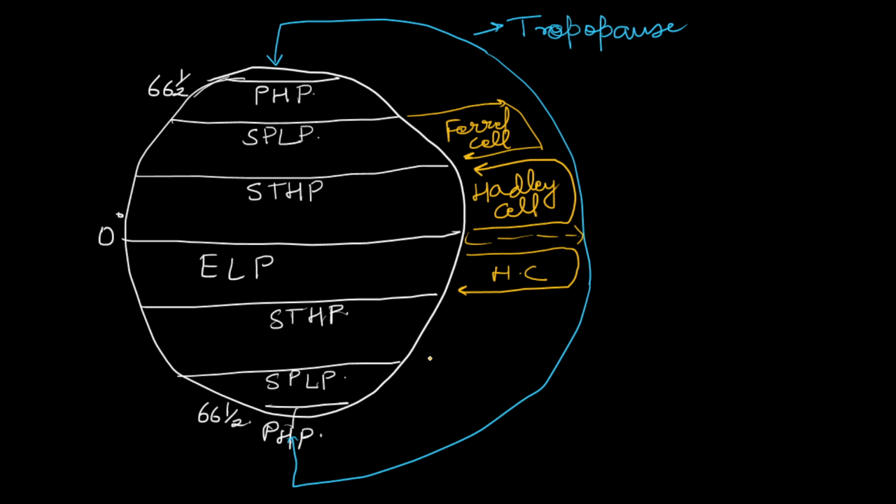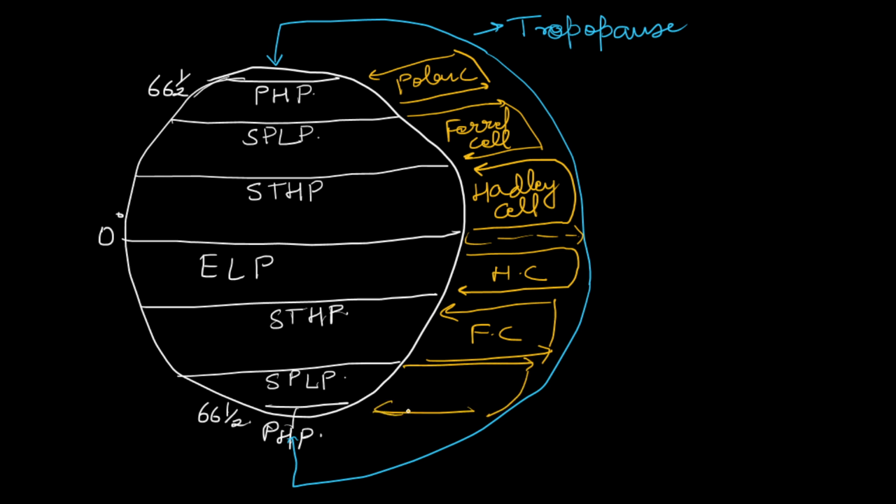Again, this is the Ferrel cell, and then here you will find the polar cell. The wind goes up and then comes down here. These are polar cells. Same here, wind going up and coming down here. These are polar cells.